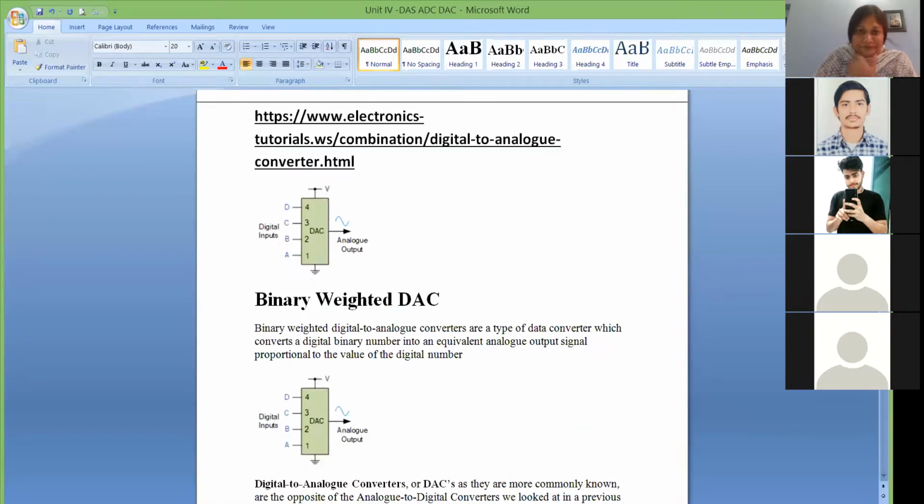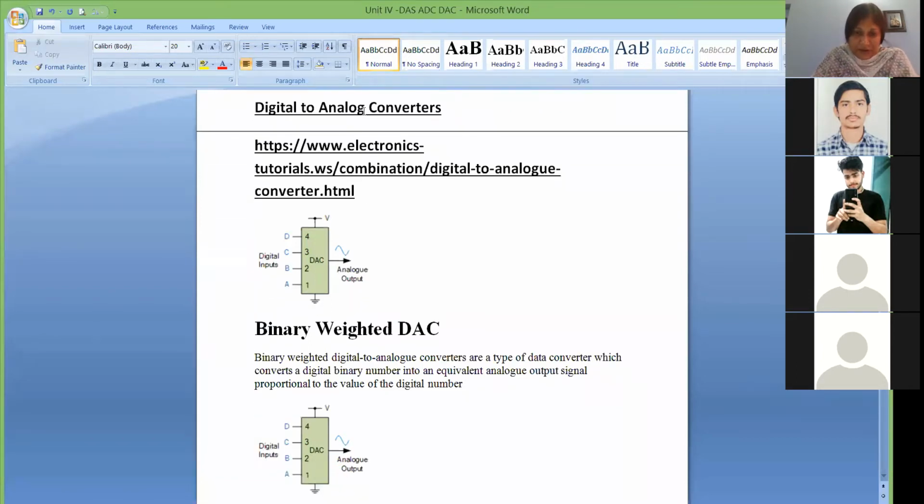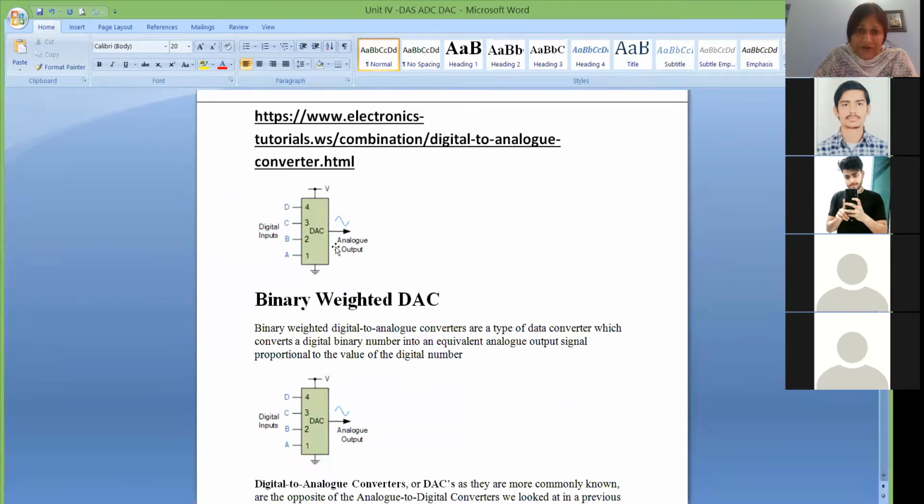So this is the site. I will share this particular file also, and here I have mentioned the site also, from where I have taken the matter. You can use any textbook also. So when we talk about digital to analog converter, my input is digital input. This is LSB, let's say this is MSB, and your output is analog output.